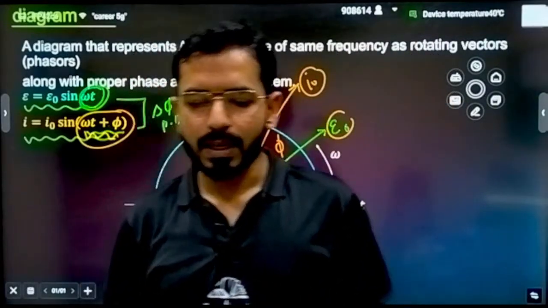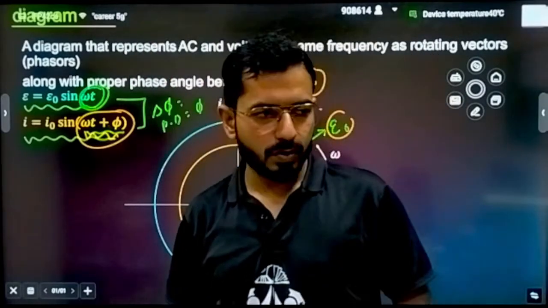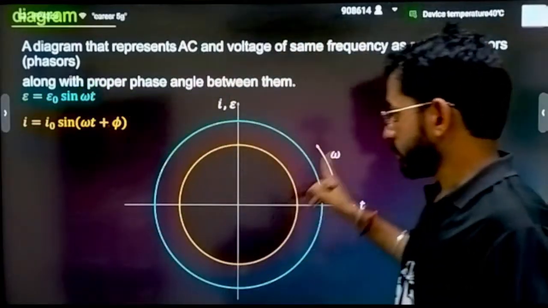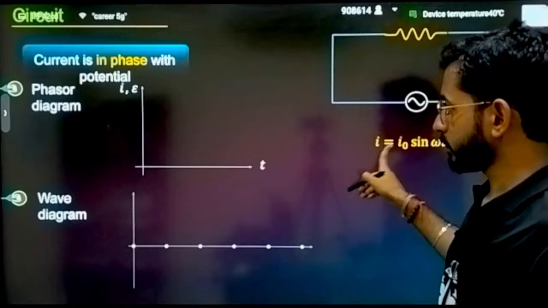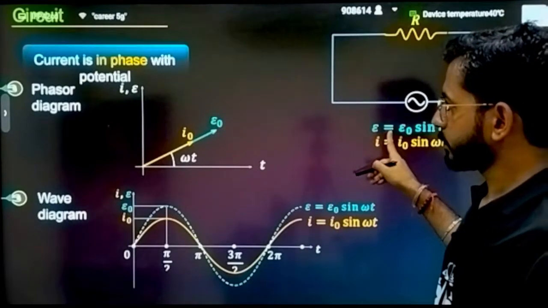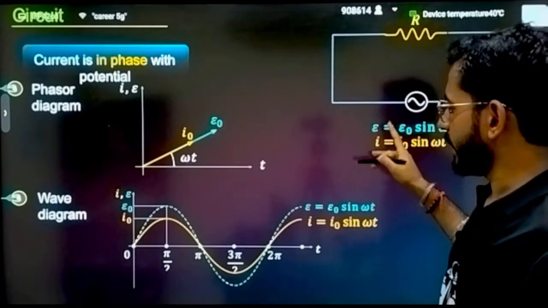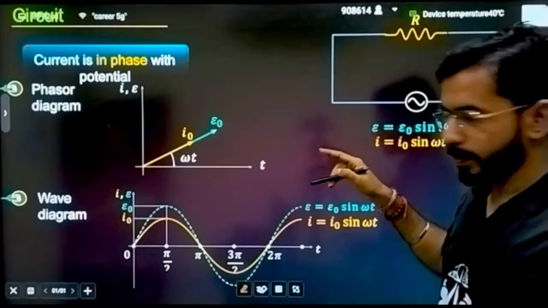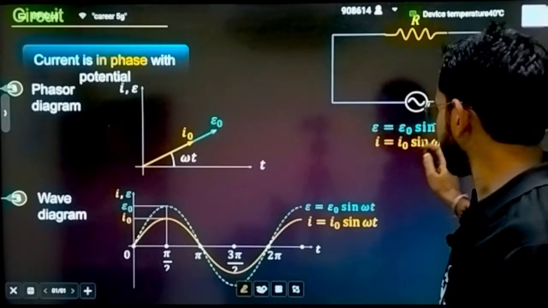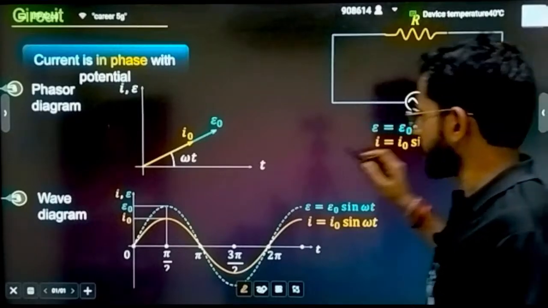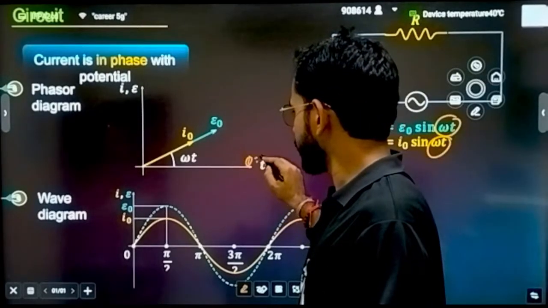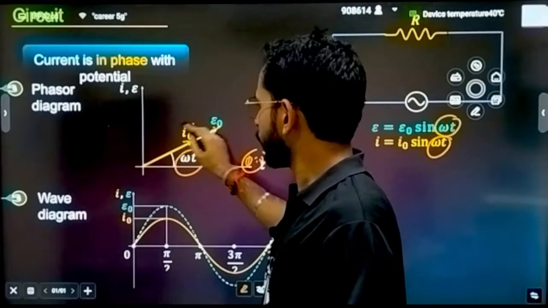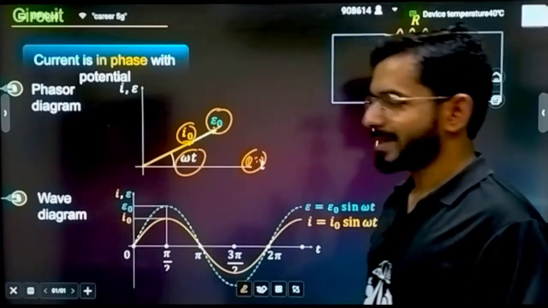I have explained the same thing in SHM also. In SHM also we have discussed the same things. So in this case, if I am talking about current and I have to represent it in phasor, I can say both are in the same phase. Omega t from the reference line, that is phi is equal to 0. Both are at the same angle. Omega t is equal to 0. That's why both of them are represented on the same line.